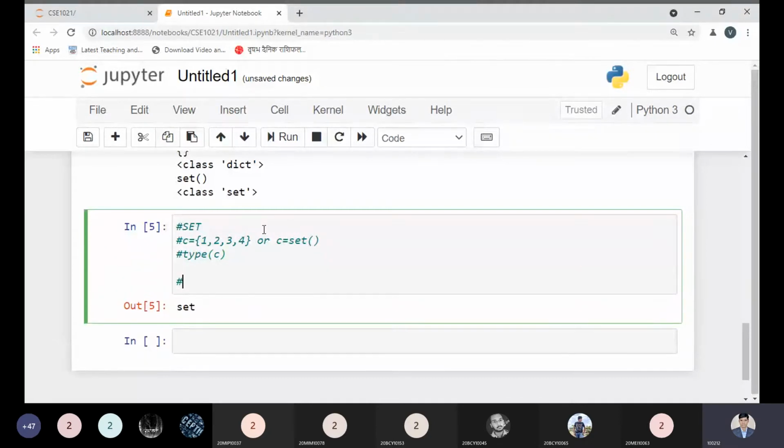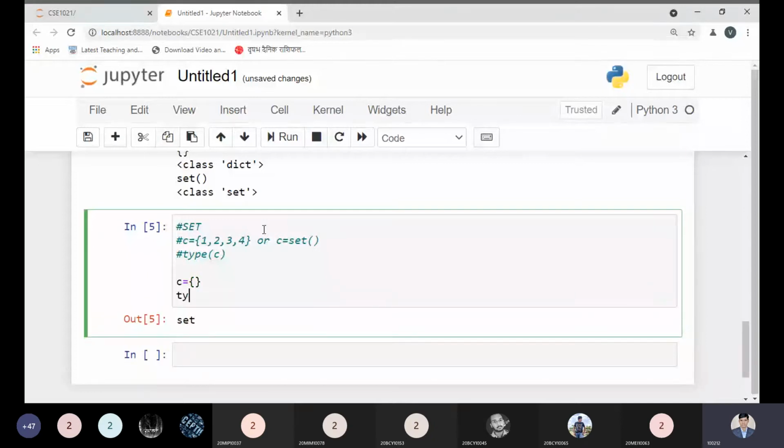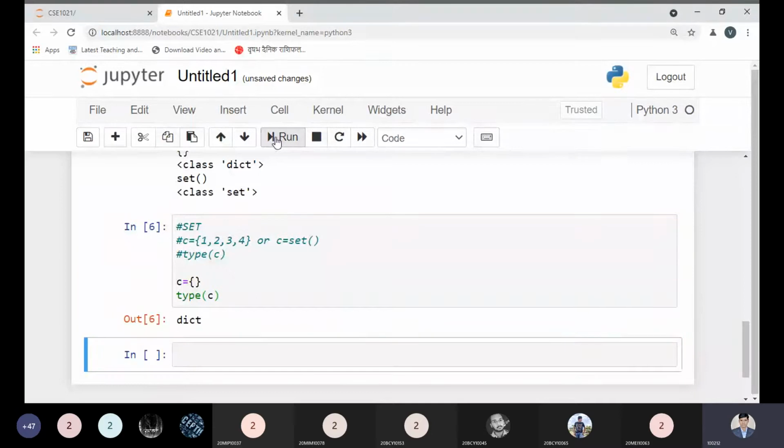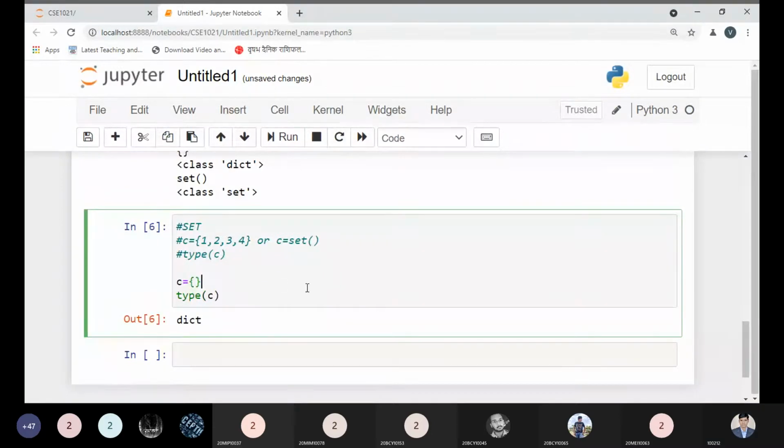But if I'm just writing only c equals curly braces like this, by default it is defined as a dictionary. Let me check and inform you: this is a dictionary. So why is it a dictionary?